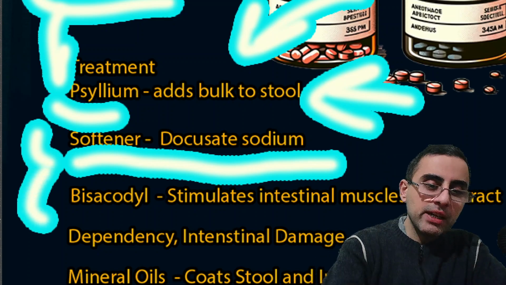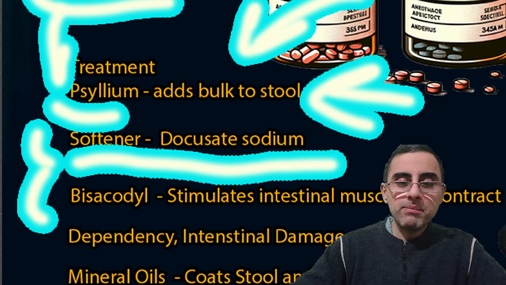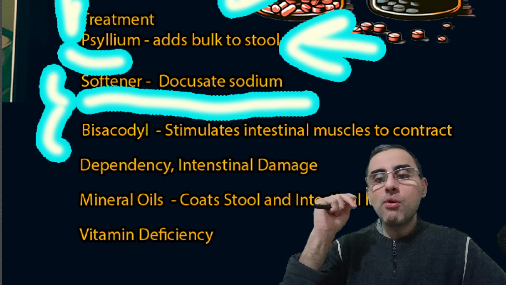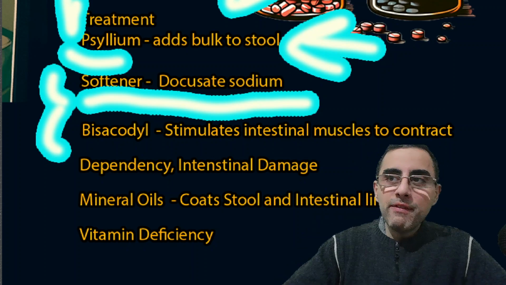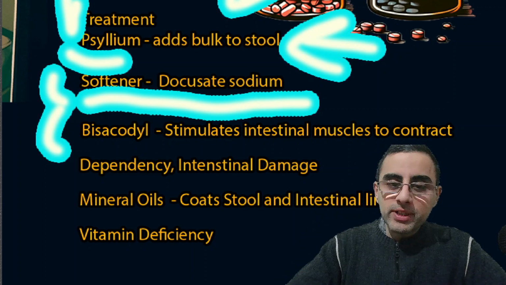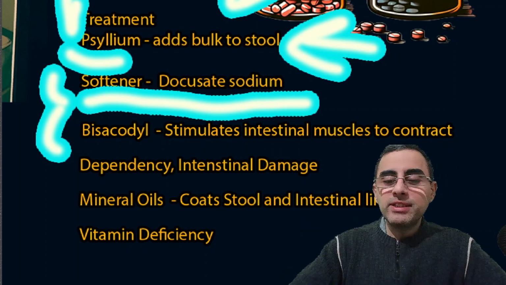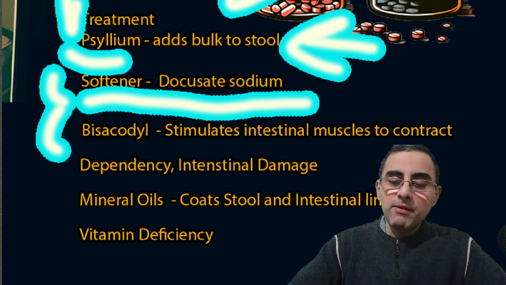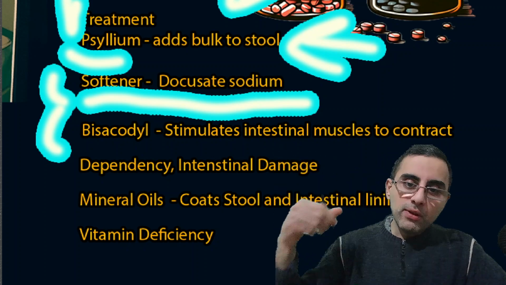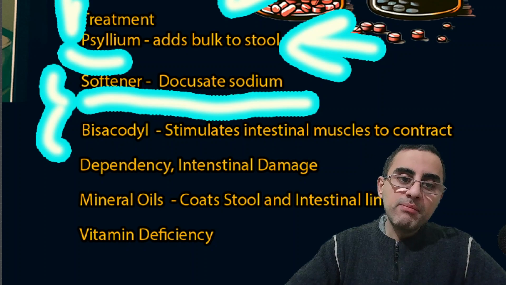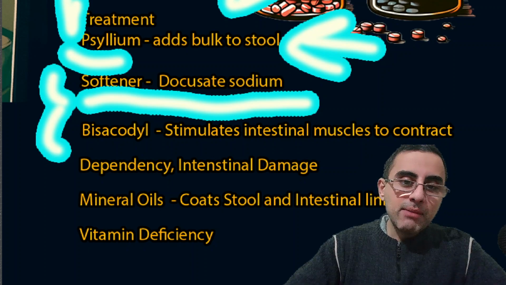Bisacodyl is another very well-known laxative, and it's well known among people who have eating disorders. They may take bisacodyl to stimulate diarrhea. When they're eating a lot, they want to stimulate diarrhea so as not to absorb the food, and they may drink and take bisacodyl.